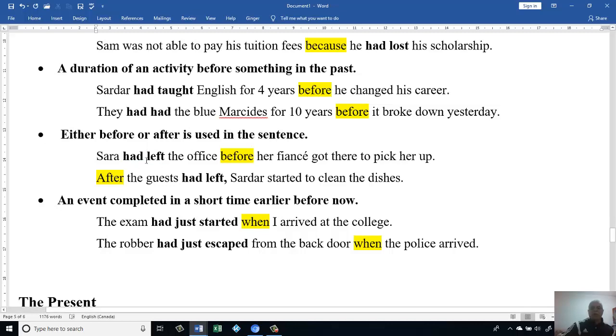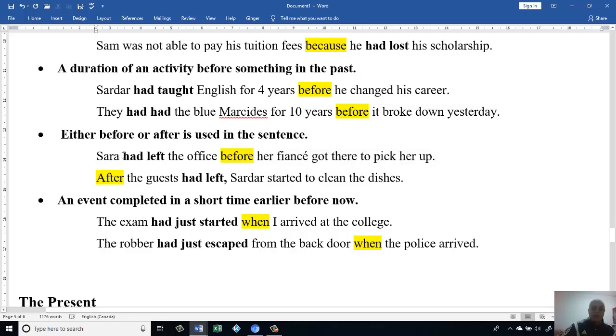Sarah had left the office before her fiance got there to pick her up. We have here, she had left the office. Let's say Sarah has an appointment with her fiance. Maybe she told him to come to pick her up at 6 o'clock in the evening. But what time did she leave the office?